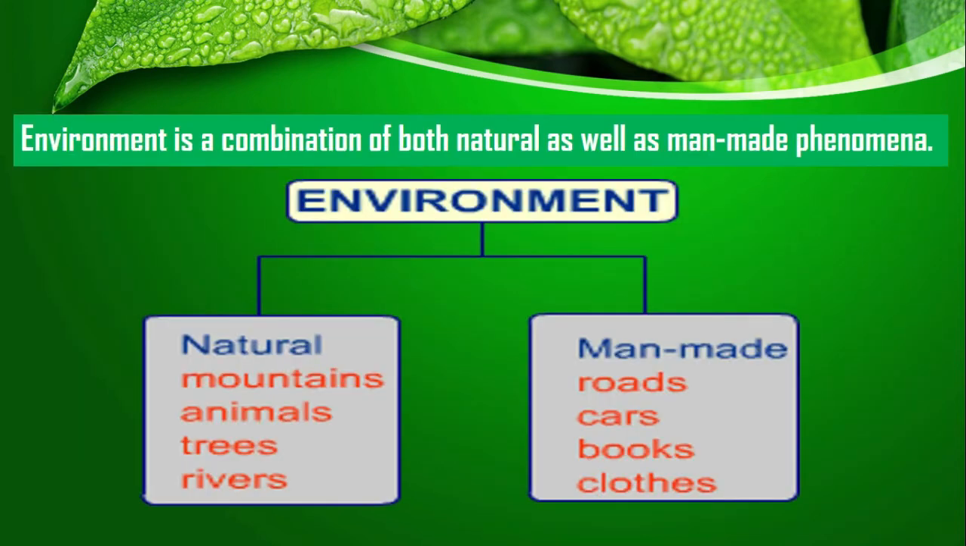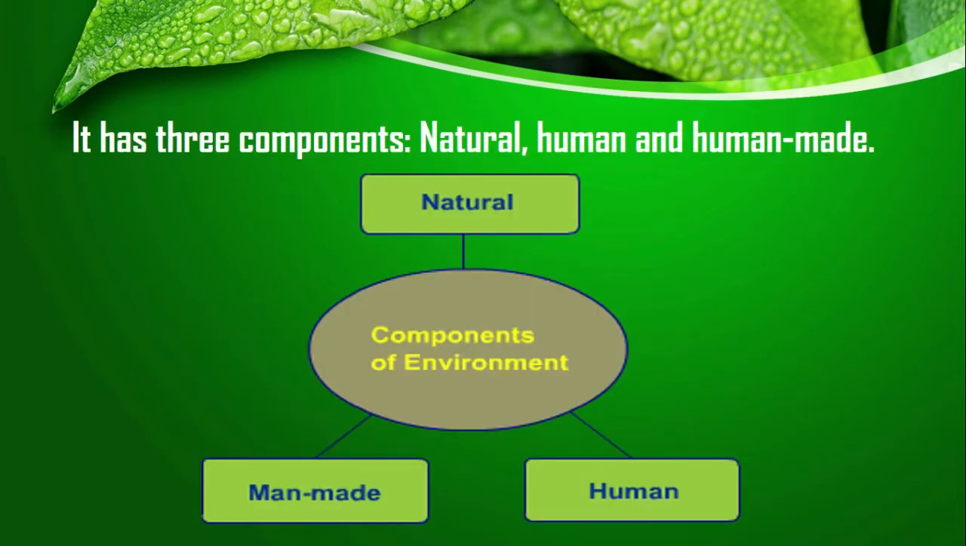Environment is a combination of both natural as well as man-made phenomena. Natural means created by nature and man-made means created by man. Certain examples are given on your screen. But it has three components. First is natural environment, second is man-made environment, and third is human itself, also a part of environment.